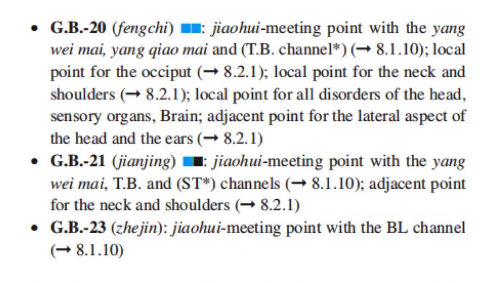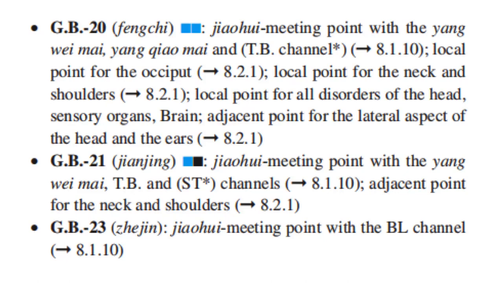GB20 is the Jiaowei meeting point with the Yang Wei Mai, the Yang Chao Mai, and the triple burner channel. It is the local point for the occiput, the local point for the neck and shoulders, the local point for all disorders of the head and sensory organs, and for the brain. It is the adjacent point for the lateral aspect of the head and the ears. GB21 is the Jiaowei meeting point of the Yang Wei Mai, the triple burner and stomach channels, and is also the adjacent point for the neck and the shoulders.